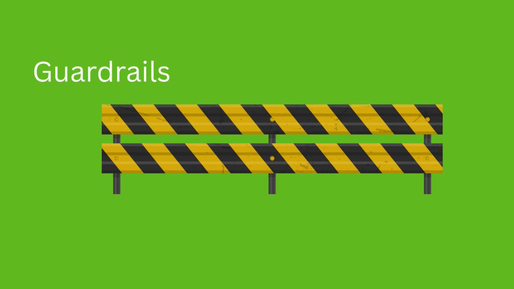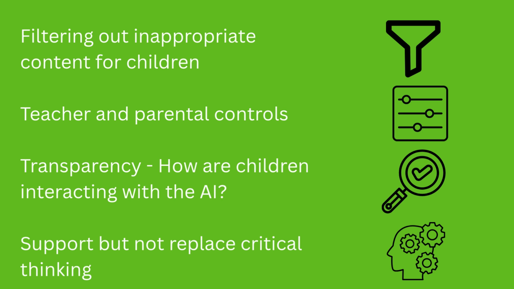So, these are guardrails around AI that really help ensure that, for example, children and even adults are not able to access inappropriate content. Also, allowing teachers and parents to have control over the resources and materials that children can access.